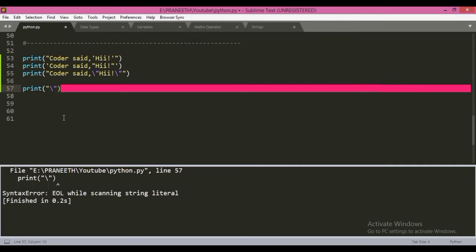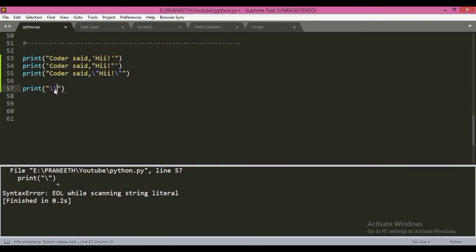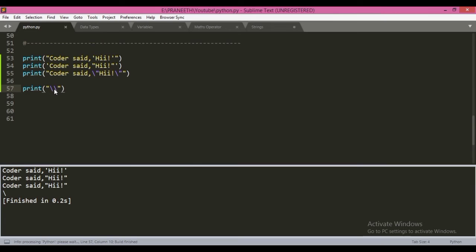When we write only a backslash, it takes its successive character and makes it a special character used in strings. So while we use only the backslash, it will take its successive quote and convert it into a string quote, meaning it is used in the output. So for that we have to put two backslashes, and now you will get a backslash in the output.